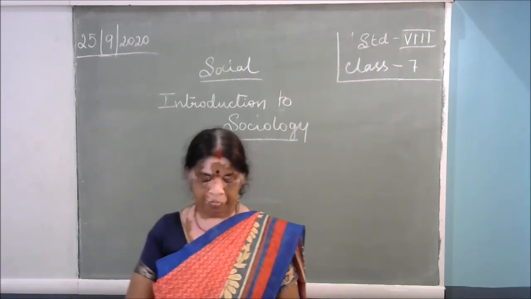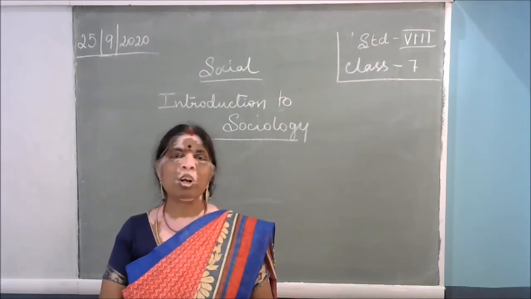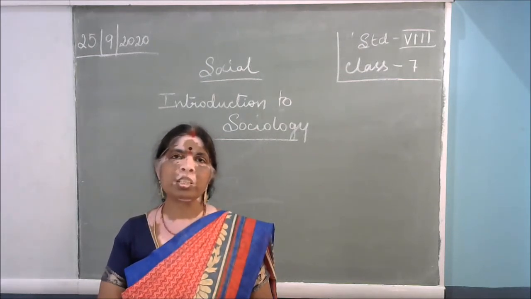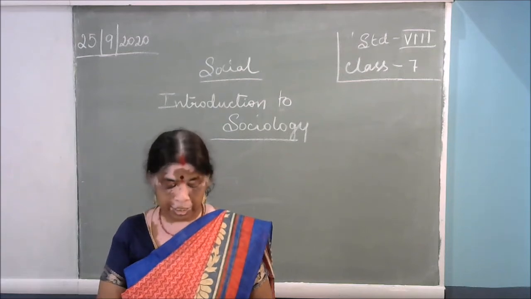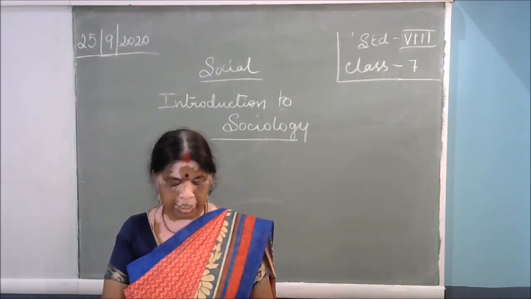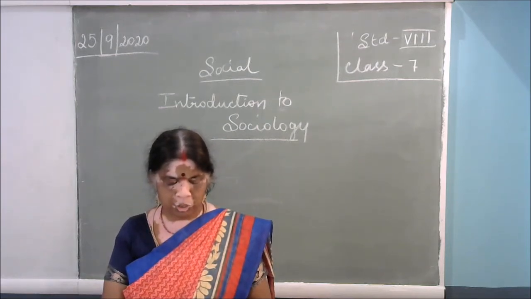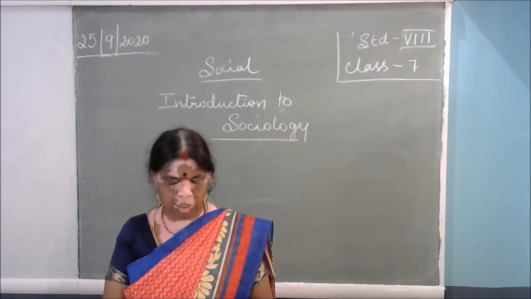First one, relationship between sociology and political science. There is a close relationship between sociology and political science. Political science studies the interaction between political institutions, the political life of human beings, and the political institutions of human society. Sociology studies the various social institutions, like social groups, that function within the political structure.